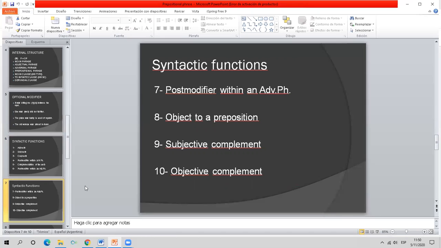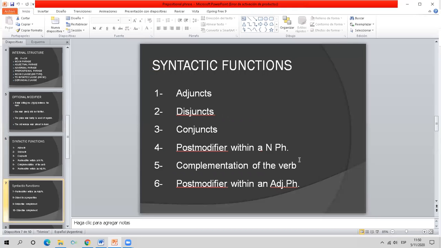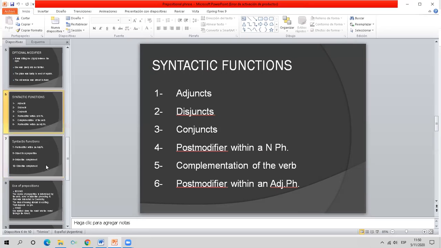So look at the amounts, okay? The number, rather, of functions that prepositional phrases may perform. Of course, the most common are adverbial adjuncts, disjuncts, or conjuncts, particularly adjuncts, and the post modifier within a noun phrase. Okay, I would say as the most common.